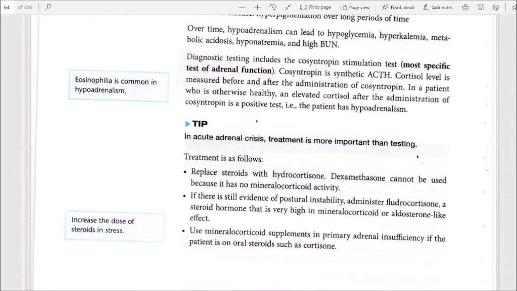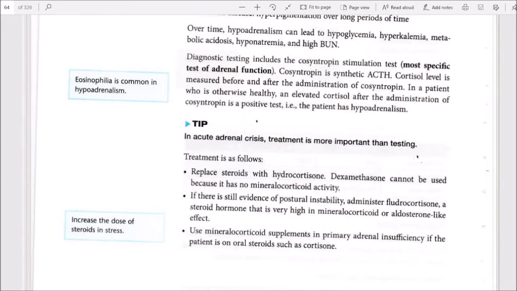Diagnostic testing includes the cosyntropin stimulation test, a more specific test of adrenal function. Cosyntropin is synthetic ACTH. Cortisol level is measured before and after the administration of cosyntropin. In a patient who is otherwise healthy, a low cortisol after administration of cosyntropin is a positive test that the patient has hypoadrenalism. Eosinophilia is common in hypoadrenalism. Tip: in acute adrenal crisis, treatment is more important than testing.